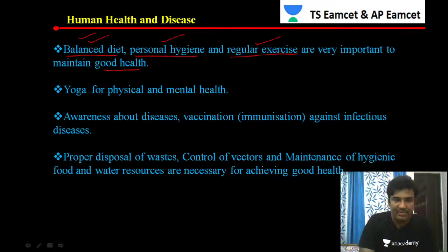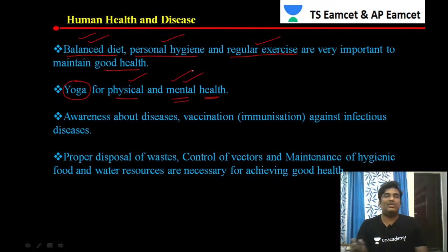Apart from that, nowadays people are also practicing yoga. Yoga is also essential, especially for physical health, as well as to develop good mental health. So yoga is for physical and mental health.